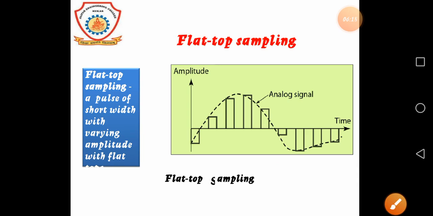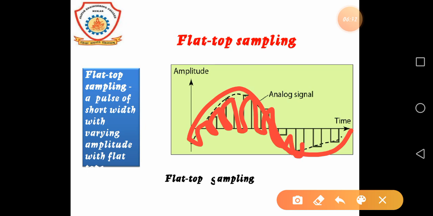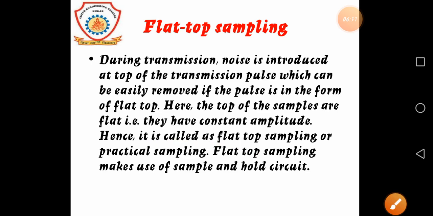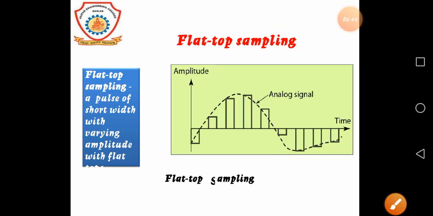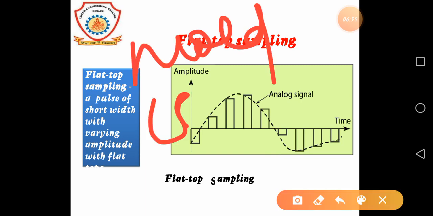In flat top, here we see that the impulse signal is converted to flat, this type. If we have a flat top signal, we can easily remove the pulse noise created in the transmission line. Flat top sampling is a pulse of short width with varying amplitude with flat tops. Flat top is created with the help of a hold circuit.